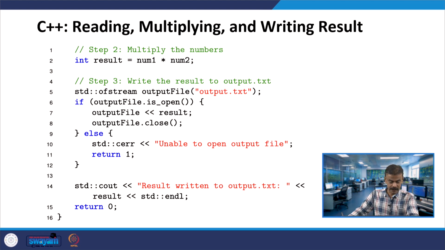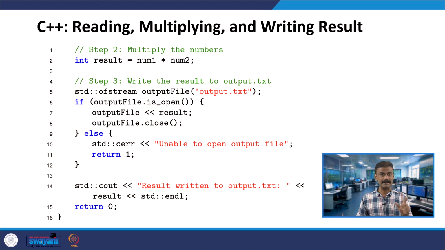Then at line number 14 you have one cout statement. This is for our information in the console. In the console it will tell "result written to output.txt", and then it will also print the result. In fact, with cout you put the result and then endl, so the cursor goes to the next line. Line number 14 is an optional line.